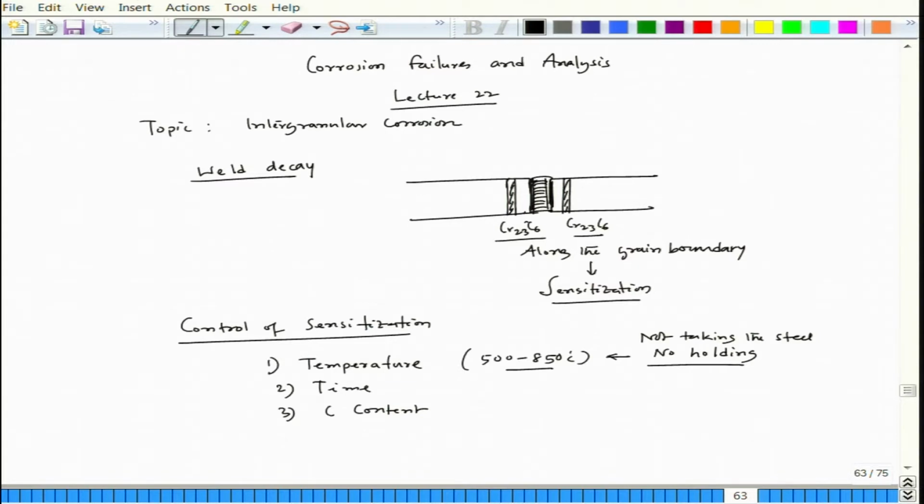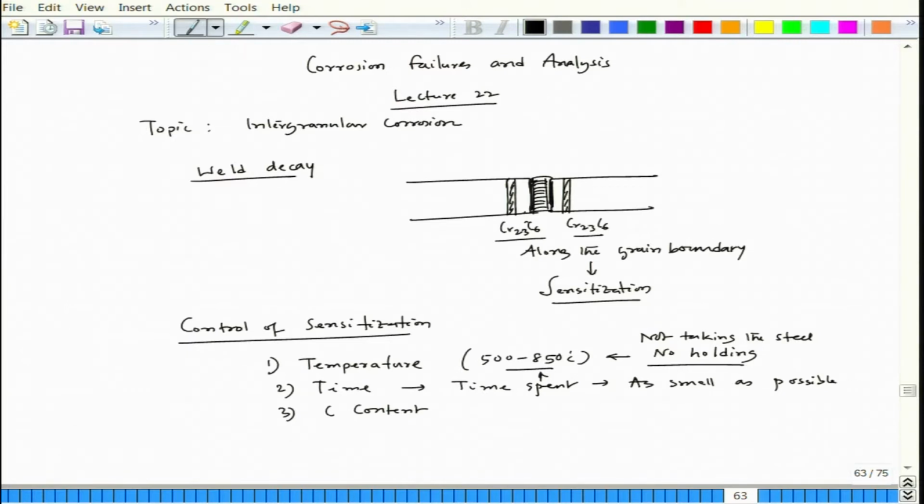But interestingly, sometimes you have that particular steel which is stainless, and sometimes you have to take it to high temperature. One possibility is welding. When you make a component, sometimes instead of using a fastener, you have to weld it. So, that time you have to take it there. When you take it within that temperature zone, you have to make sure the time of retention is less. Time spent in this temperature range should be as small as possible. Then of course, you are not having any problem, even if you do welding.